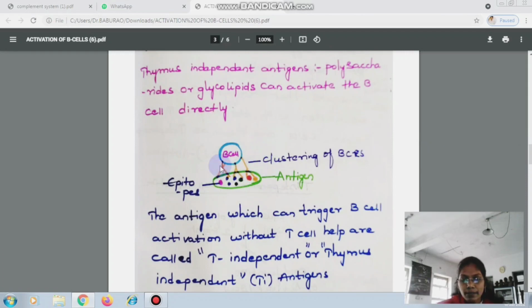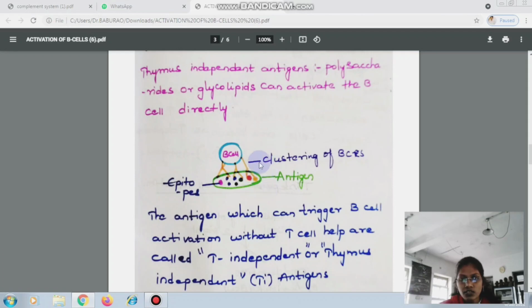Whenever the B cell meets these epitopes, immediately clustering of BCR takes place. It means more cross-linking will be there. Here you have to notice a point: we are activating the B cell without T helper cell. Just the B cell is meeting the antigen and clustering with BCRs.